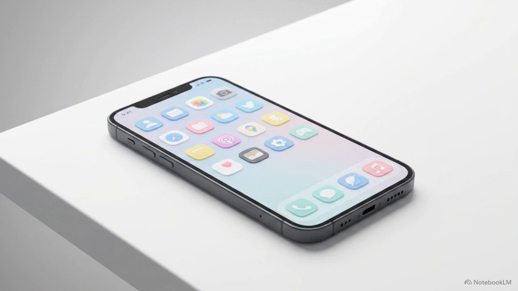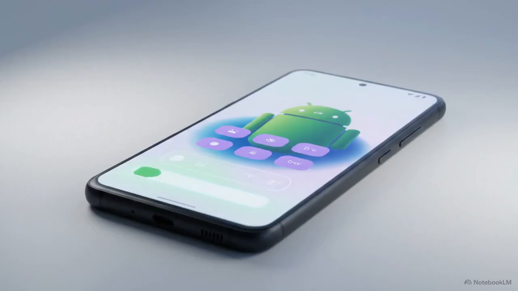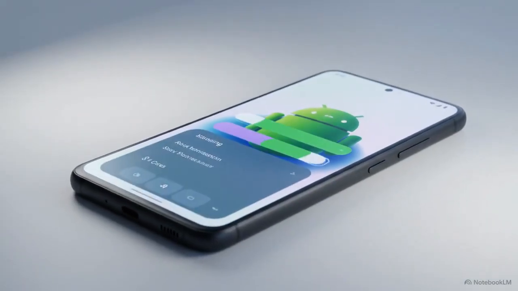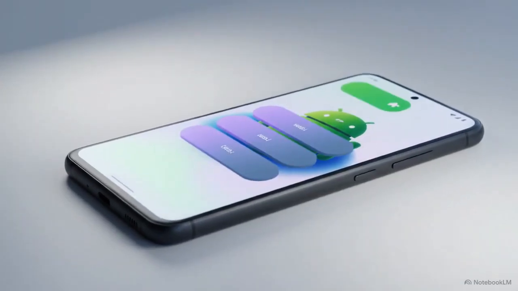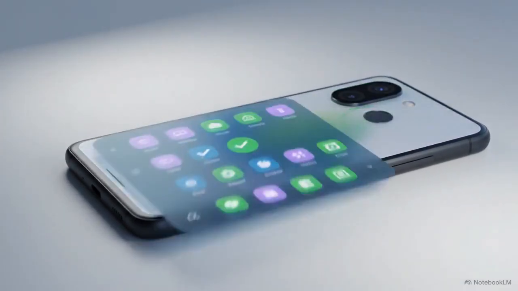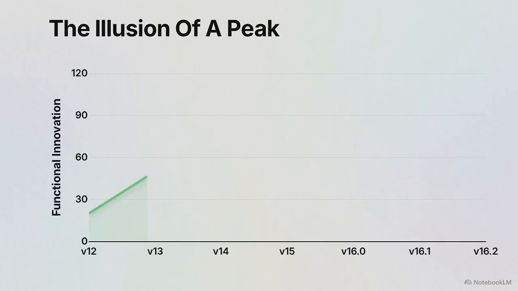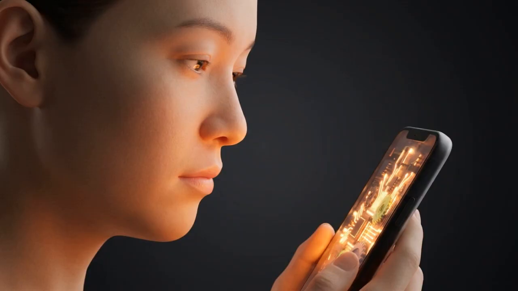Android 16 was a predictable, safe refinement that focused on Material 3 designs and basic chatbots. Android 17 forces a hard break from that standard by overhauling the core mechanics of the mobile interface. In this era of smooth animations, we reached an illusion of a peak. Our devices looked better, but our functional relationship with them remained stagnant.